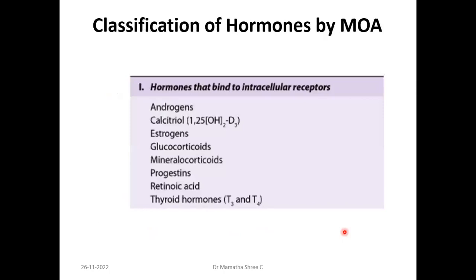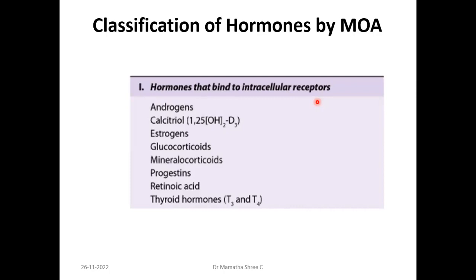So we can also classify hormones based on their mechanism of action. When I say mechanism of action, it is based on how they are going to act, right? You can imagine a cell on which it is going to act, for which it has to bind to something, and that can be a receptor. That receptor can be on the cell membrane, or in the cytoplasm, or in the nucleus on the DNA, right?